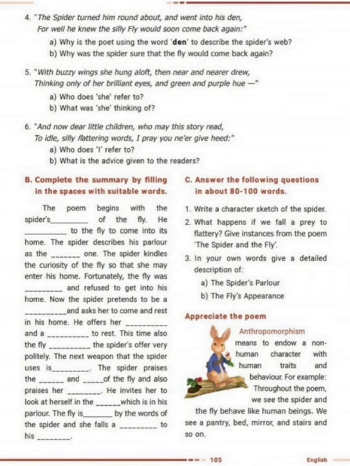For example, the writers convey the moral through some animals' characters. Definitely, we might have studied a lot of animal moral stories. Tortoise and the hare, slow and steady wins the race, right? So that moral they convey through the animals. Similarly, anthropomorphism means to endow a non-human character with human traits and behavior.